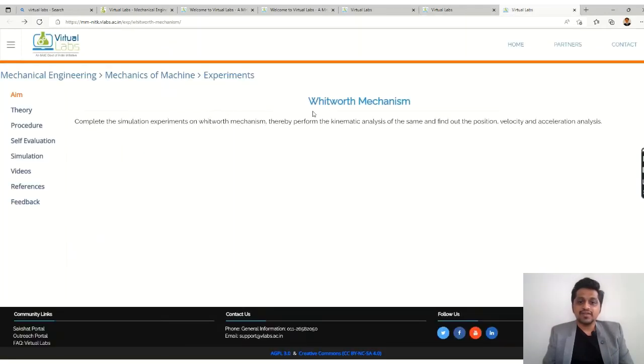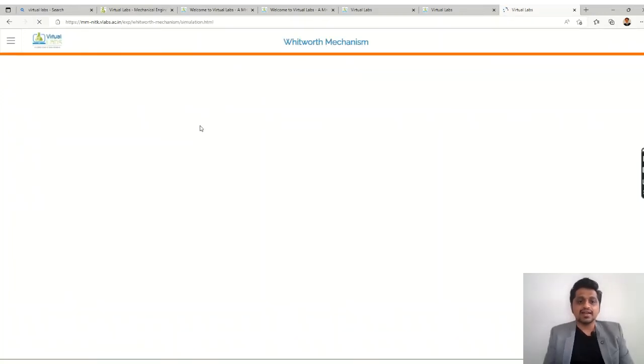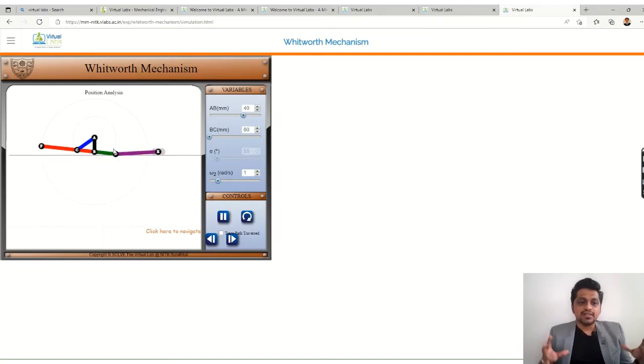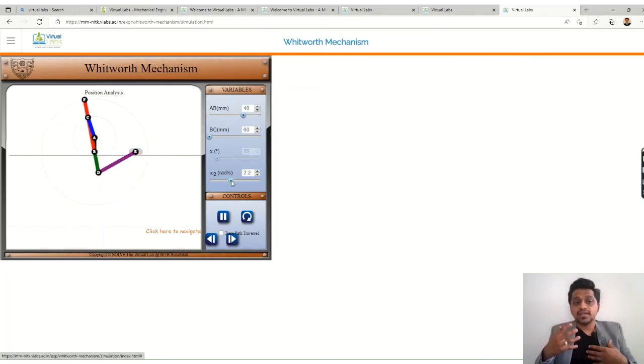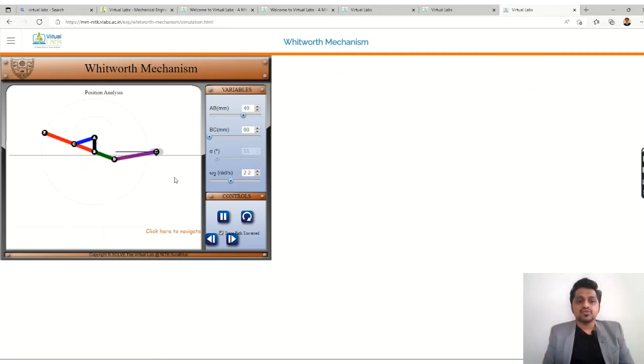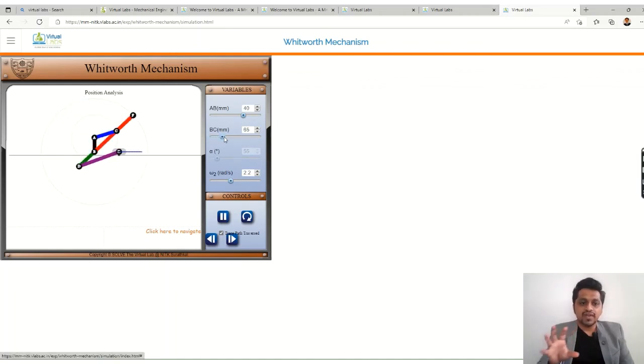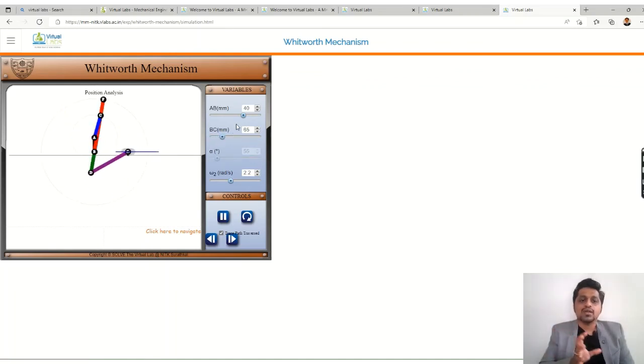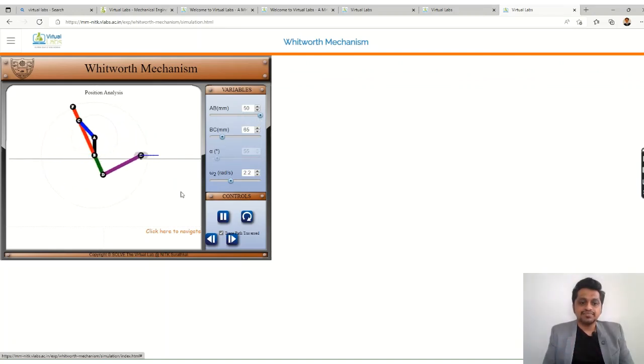So let's take one more example, the Whitworth mechanism, right? So let's check out its simulation. So here there are the different linkages, and we know it is a straight line motion creator and is used, let's say, in shapers and planers for the movement of the tool. So here it is tracing a straight line, so you can attach the tool over there or anything which you want. So you can change the values, and now you can see the stroke is getting changed, right?